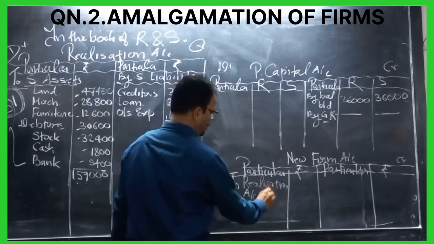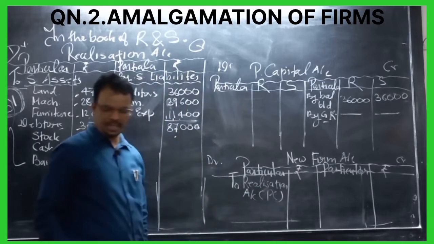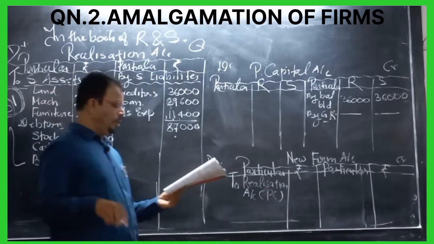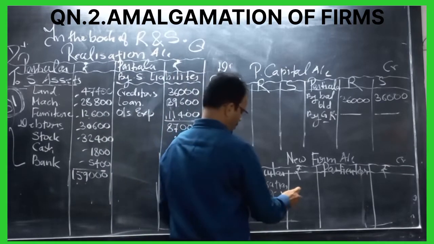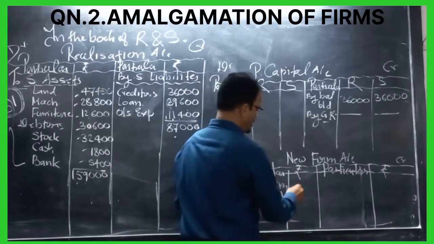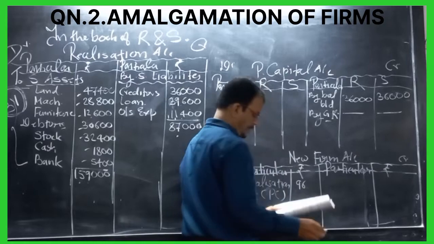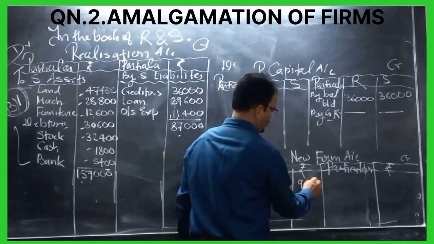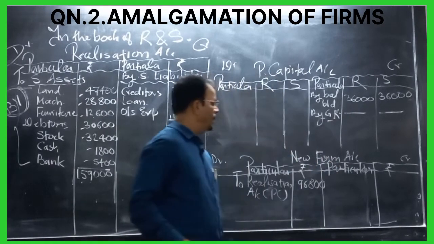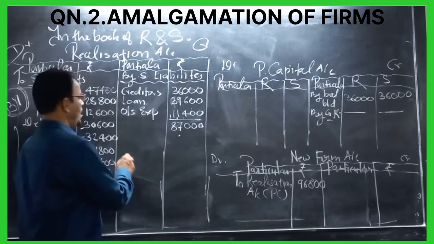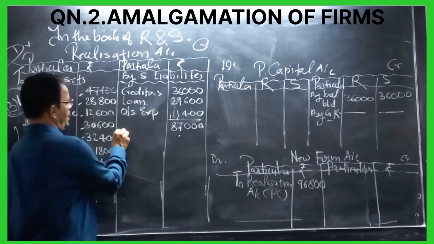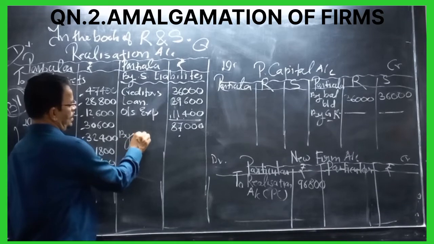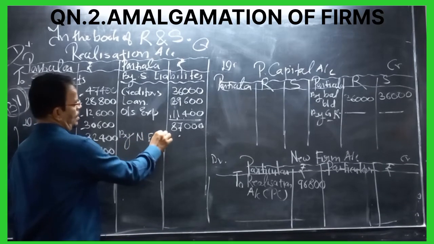And in the bracket we write PC, purchase consideration. We already calculated PC. How much is it? 96,800. And the second effect, realization account credit side by new firm account.